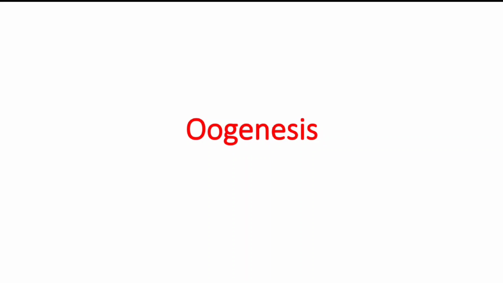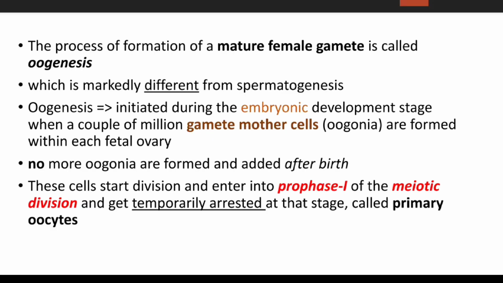Hello everyone, today we are going to discuss oogenesis, which is the second part of this video. The process of the formation of a mature female gamete is called oogenesis. So what is oogenesis? It is the process of formation of a mature female gamete, which is markedly different from spermatogenesis. So ये जो oogenesis है ये different होता है spermatogenesis से.